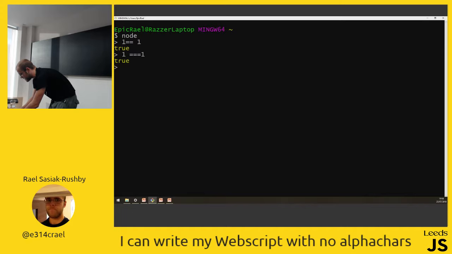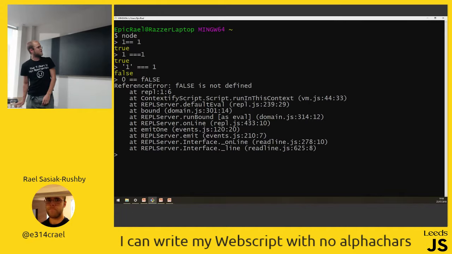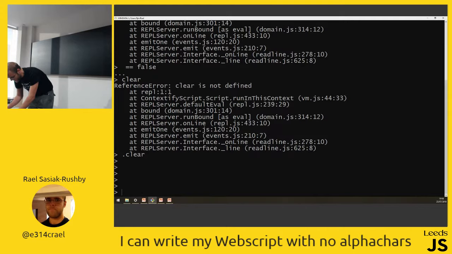I should probably put this as a duplicate one. False is not defined, I put a capital in there because I hit caps lock. It's still on record. It also helps that I can't see it on my dot clear. There we are. This is terrible. 0 double equals false.